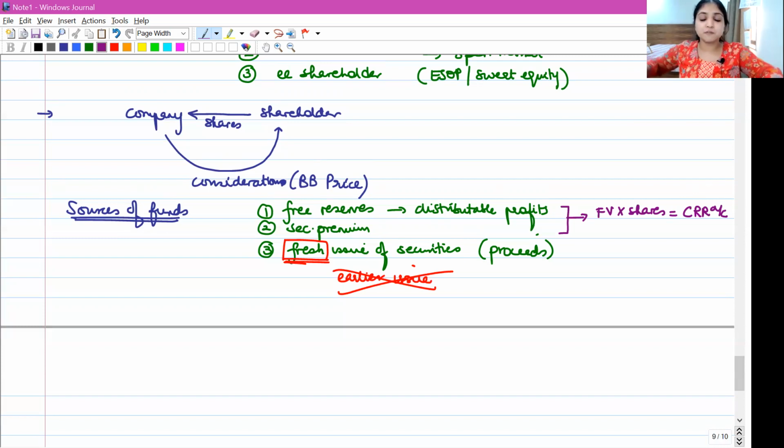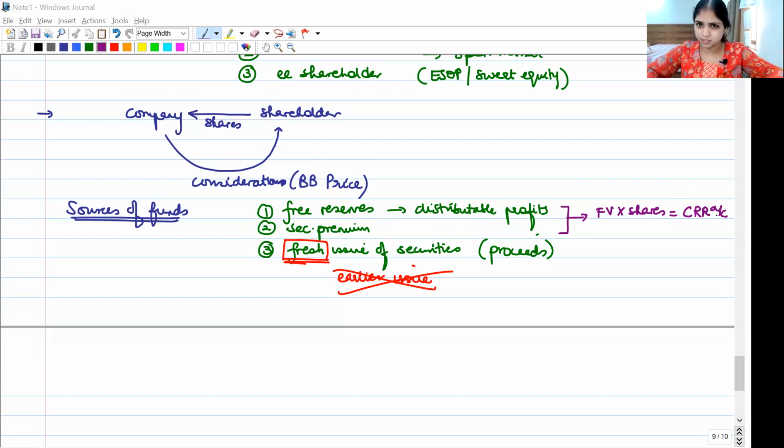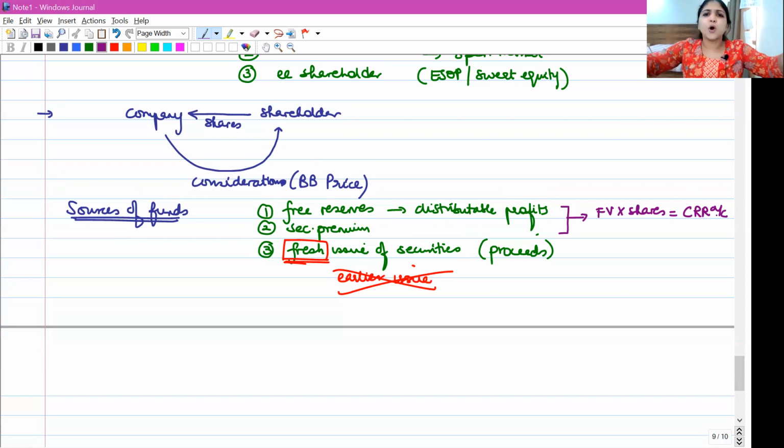What is the full form of CRR? I'm sure you guys know about it. Capital Redemption Reserve. And what are we going to do with the money in CRR? Money in CRR can be used only for one purpose, and that is what? To issue fully paid bonus shares.